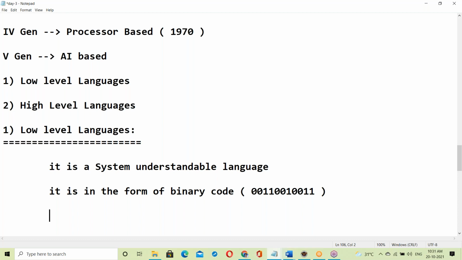So it is in the form of binary code. Here, system means what? System means it's a processor.